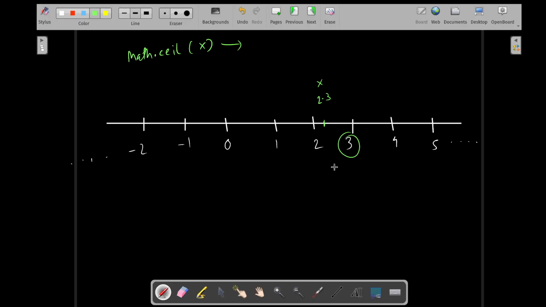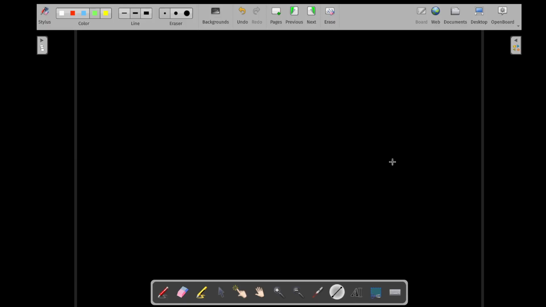Okay. In fact, I should do it like this rather. Then you would get a sense. I should draw the line like this. Now you would understand better. I do it like this. This is our number line, and these are the markings on it.